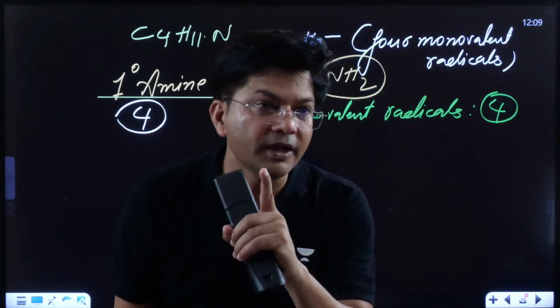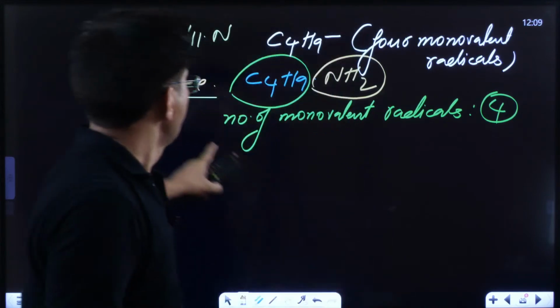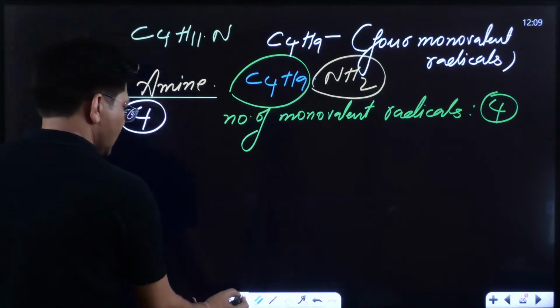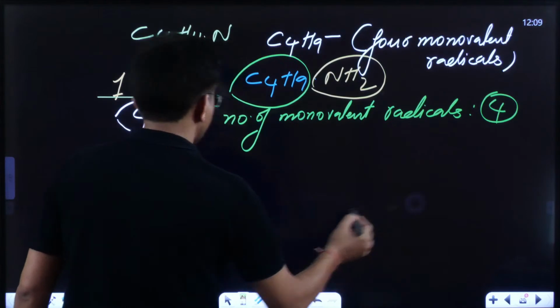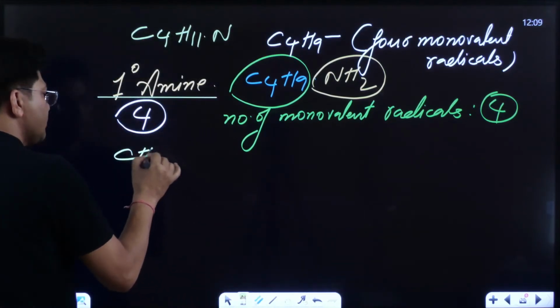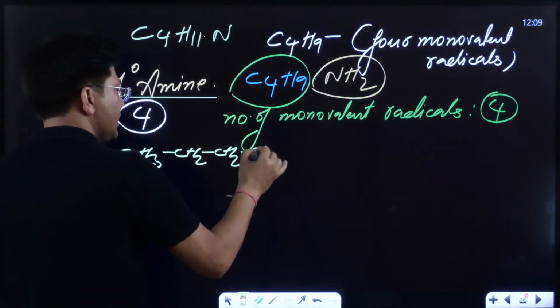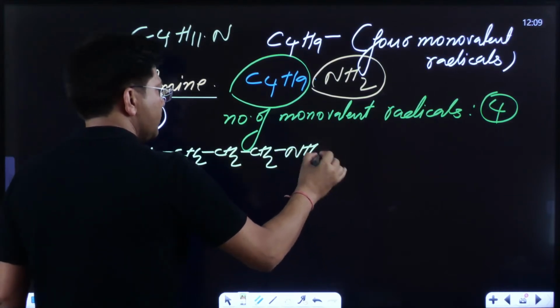Kids, do you remember this thing? It will form 4 primary (1 degree) amines. Let me write down those 4 1 degree amines, otherwise you won't be able to understand. CH3, CH2, CH2, CH2, NH2, 1.